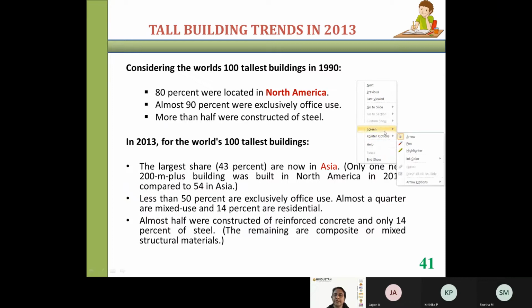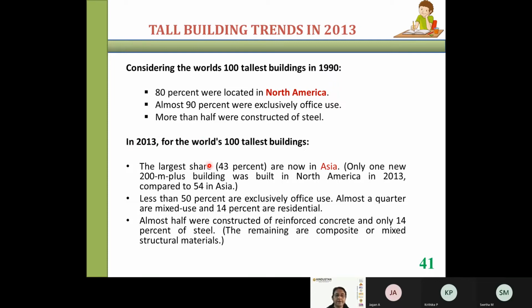So now if you take an analysis considering the world's 100 tall buildings in 1990, during this time 80% of the tall structures were located in North America. Out of that, almost 90% were exclusively for office use. More than half of those structures were constructed of steel. Okay, so this was the scenario during the year 1990 and this particular century.